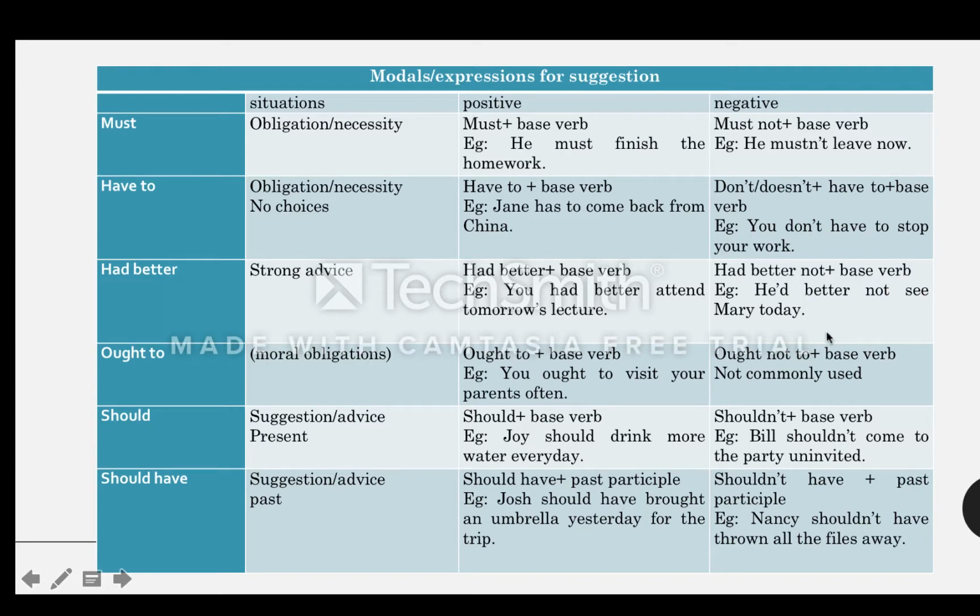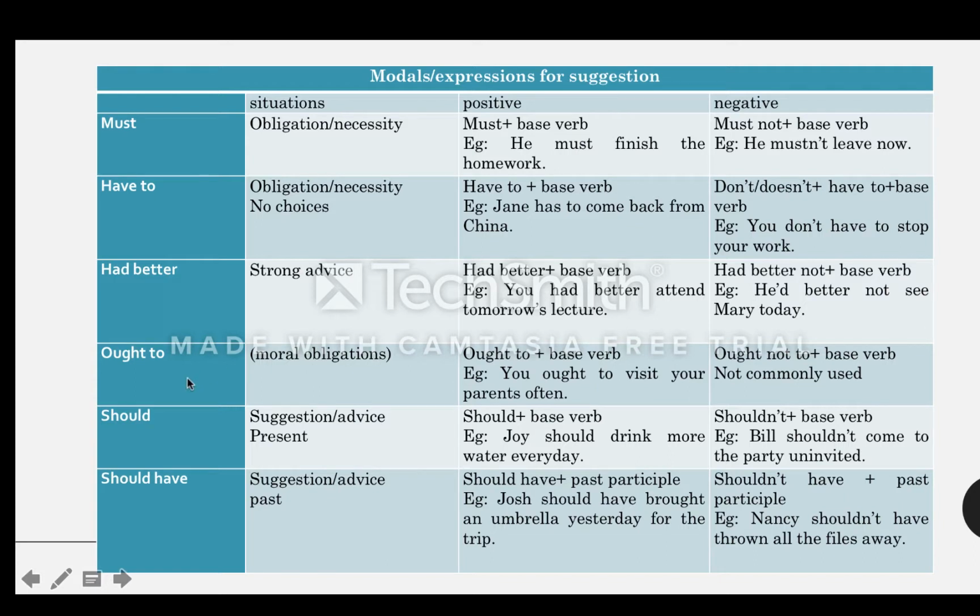Well, the negative one, so he is Mary's boyfriend, and now the two of them are having a huge fight because he cheated on her. So now today they are both emotional, right? So he better not see Mary today. So the better choice for him to do is not see Mary. He better not do it.